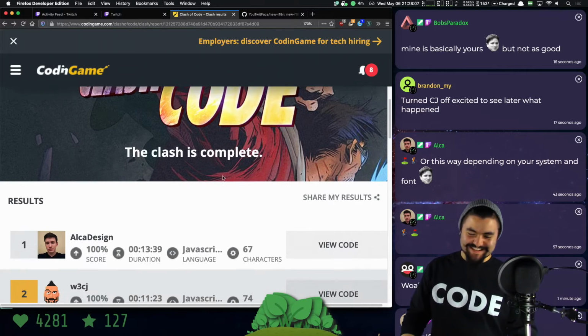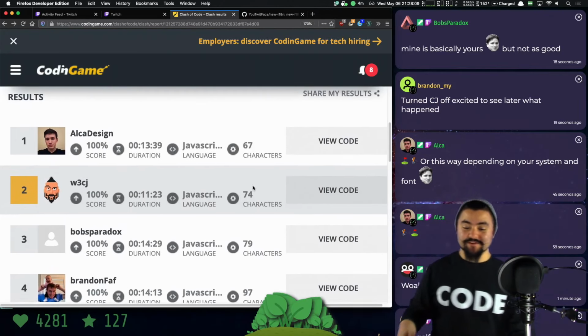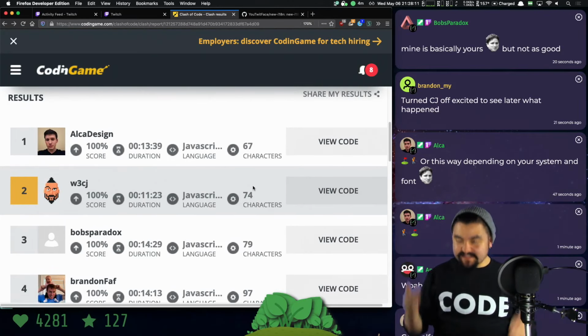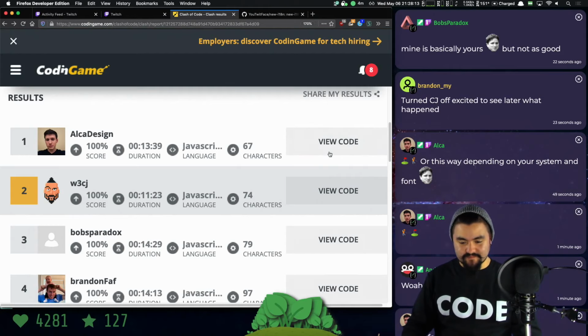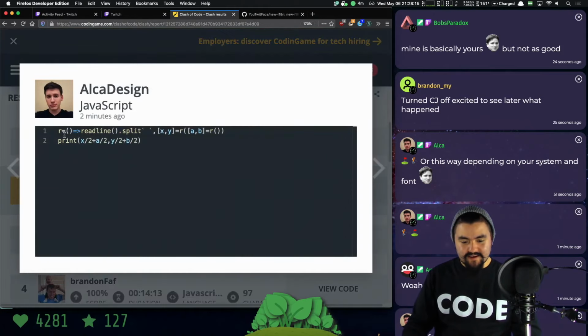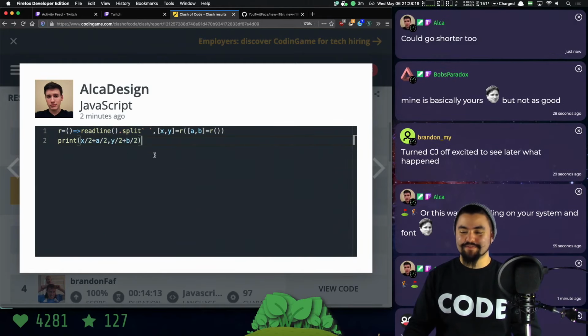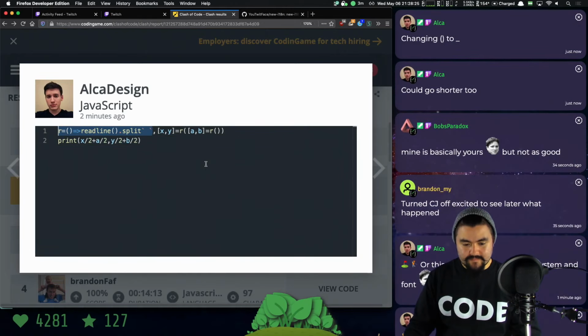All right, the clash is complete. Let's see all the results. So Alka, 67 characters. Let's see what they did. Oh, this is new. They added a dark font to the preview. All right, so we have the readline function here. Oh, that's so smart. Okay.